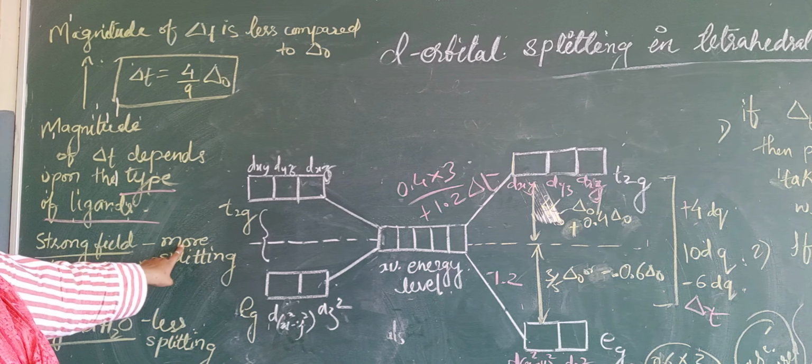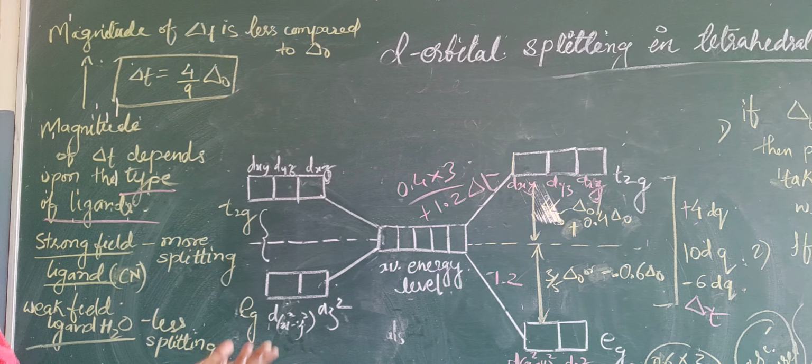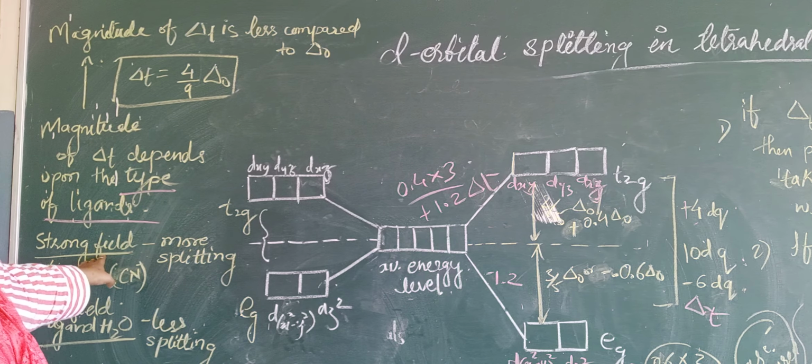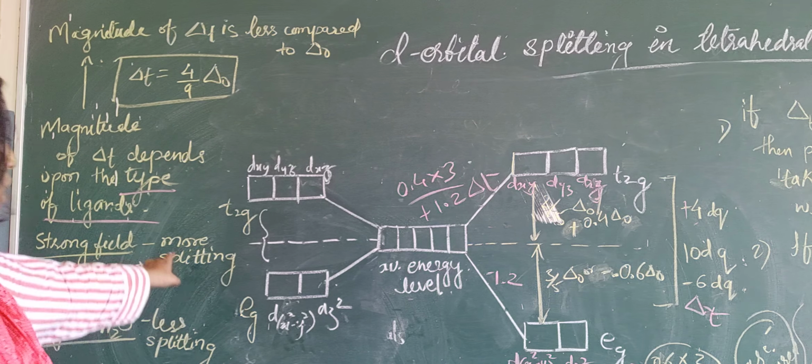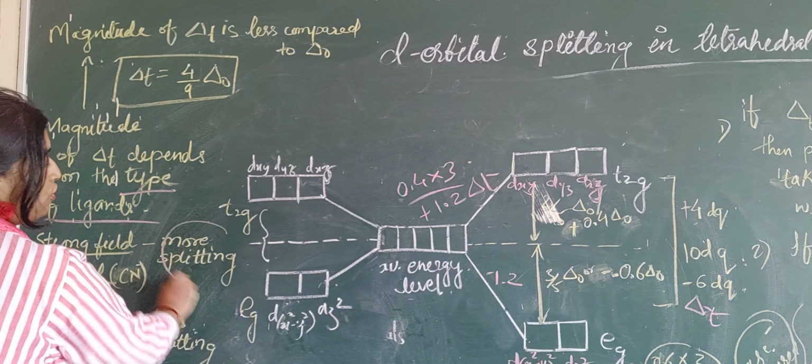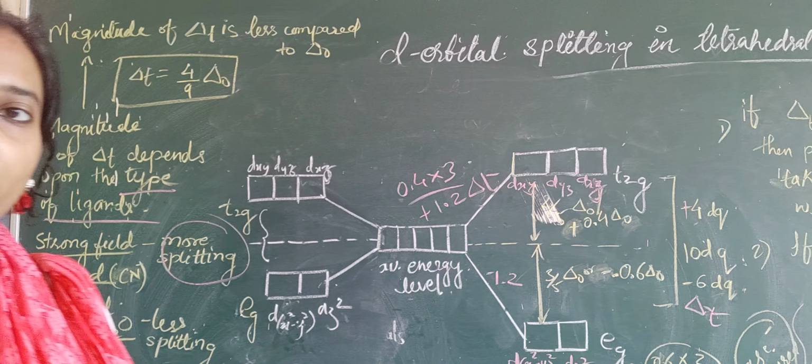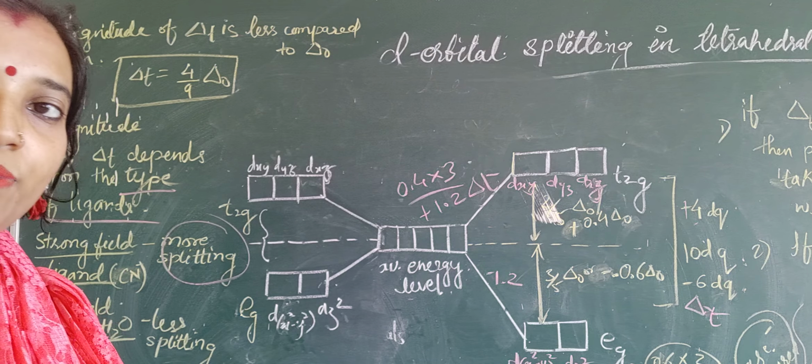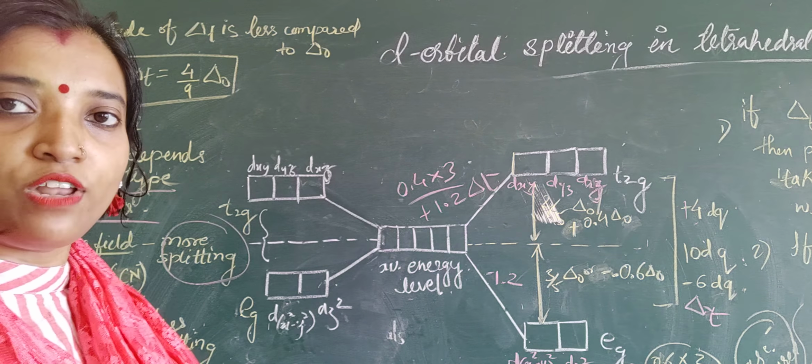Now strong field ligands like CN, NH3, like cyanide, NH3. In the presence of strong field ligand, there will be more splitting. Understood? There will be more splitting, and the del T value will be more.